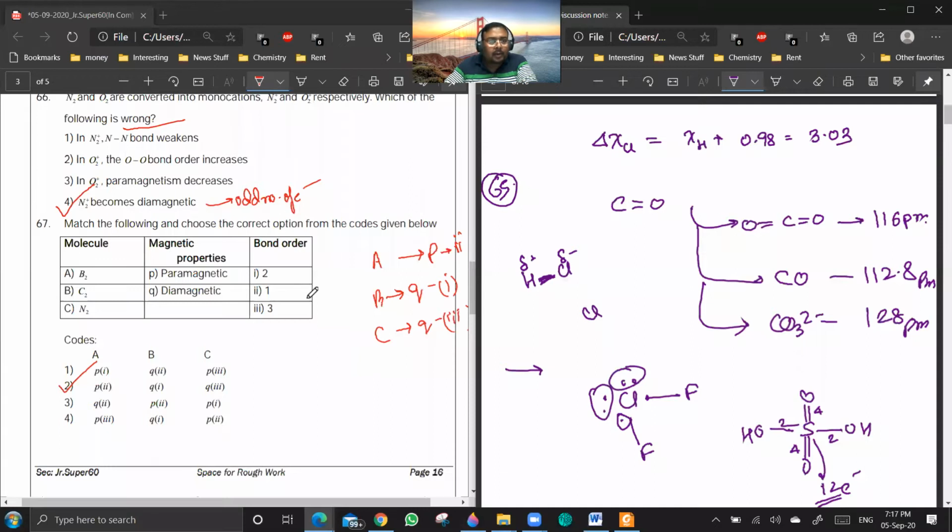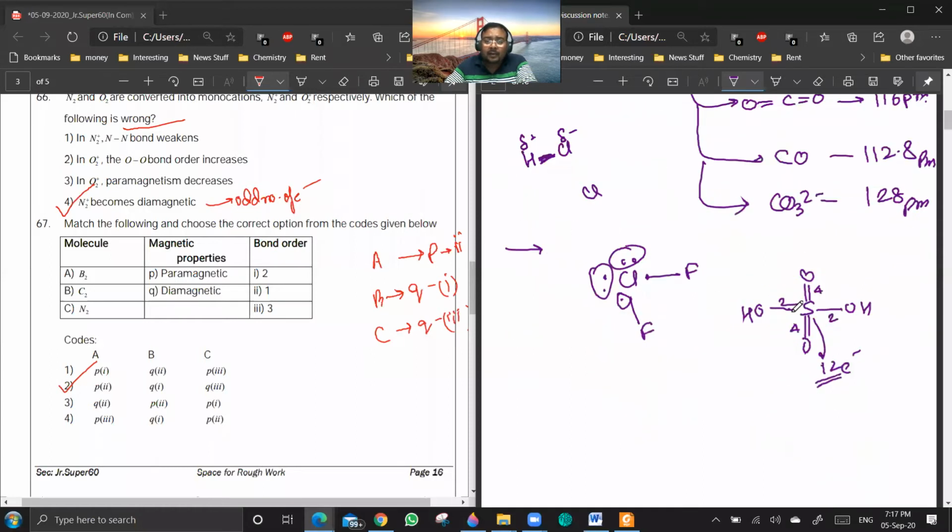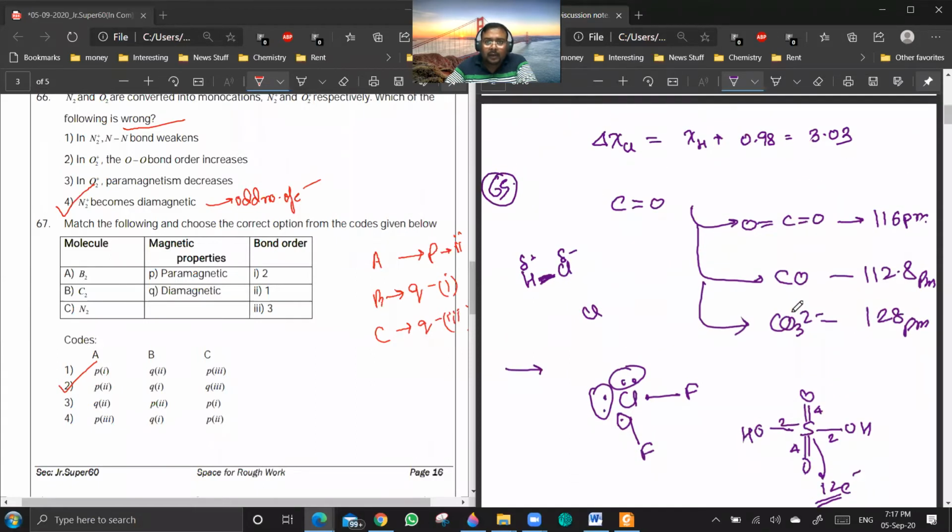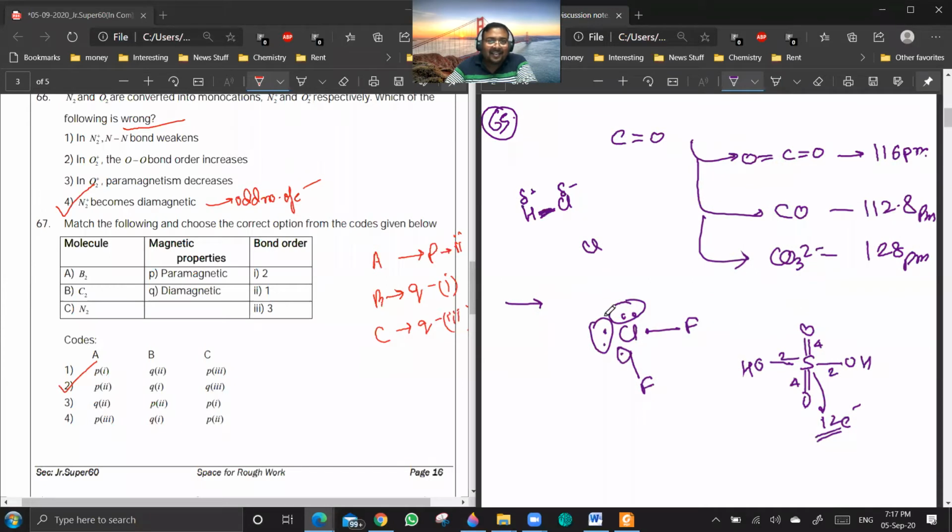If you write the configuration, you will get the answer. You want me to write the configurations? I think we discussed it yesterday only. Yes, sir. All will follow the lighter atoms' configuration. Are you getting my point?